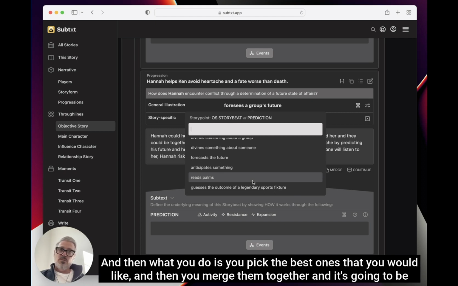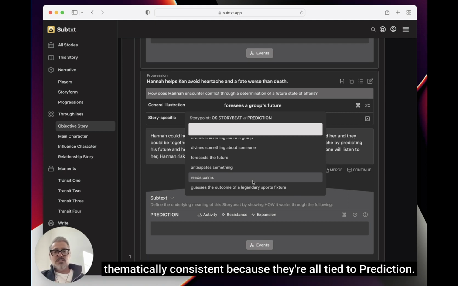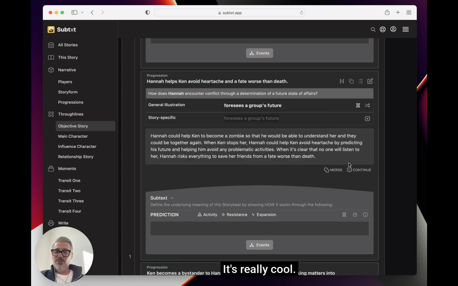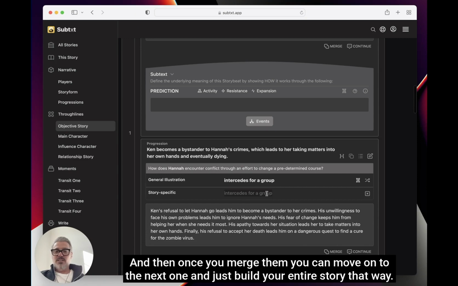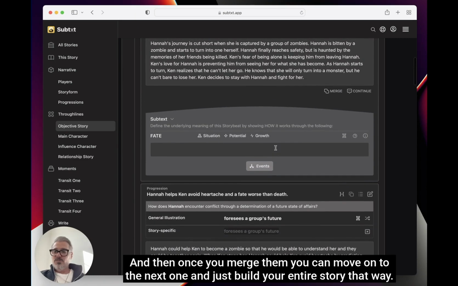And then you pick the best ones that you like, and you merge them together, and it's going to be thematically consistent because they're all tied to prediction. It's really cool. And then once you merge them, you can move on to the next one and just build your entire story that way.